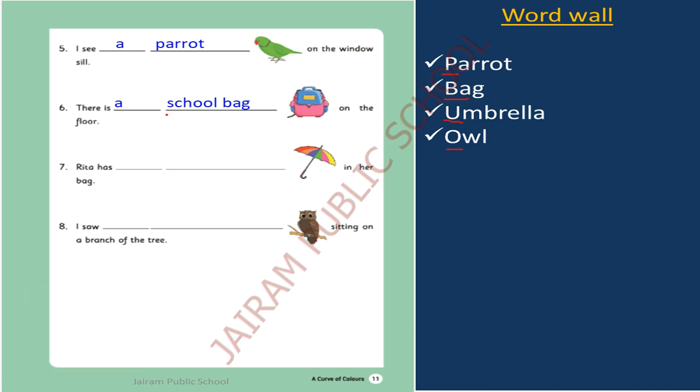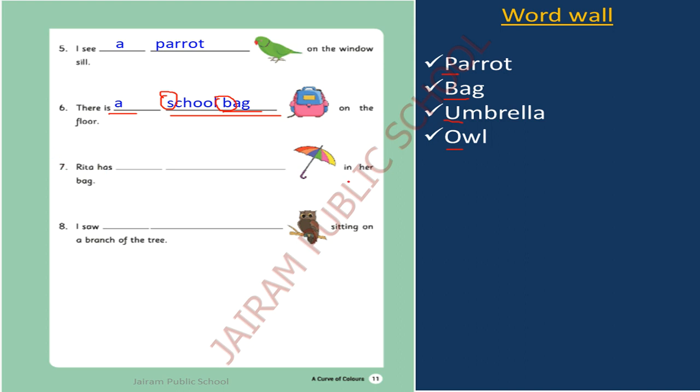The starting letters, S and B, are both consonants. If you write school bag, the article will be a. If you write bag also, the article will be a only. There is a school bag on the floor, or there is a bag on the floor.